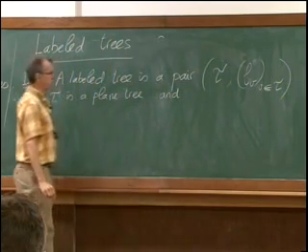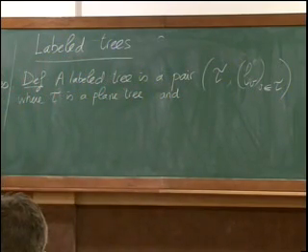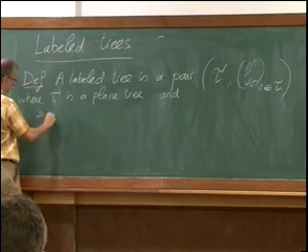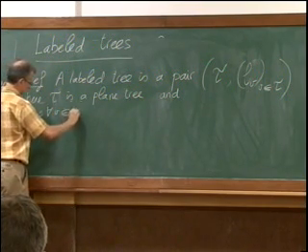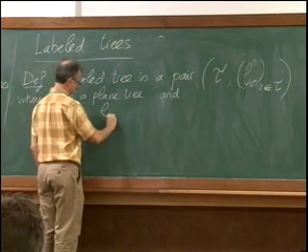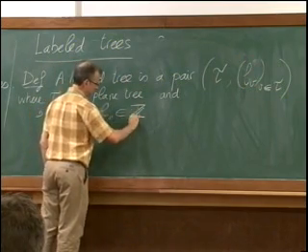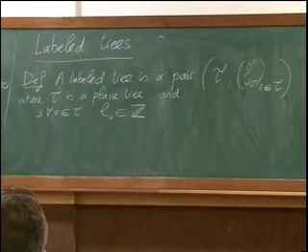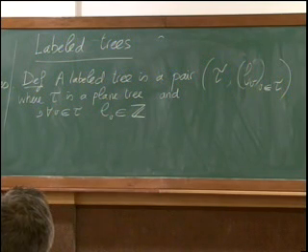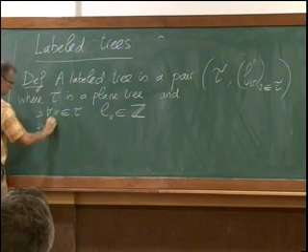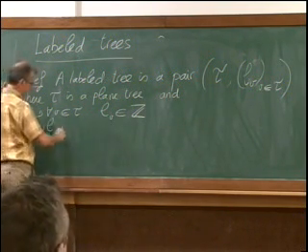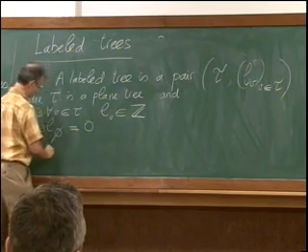What properties do I require? I will require that for any vertex v, the label is an integer, which can be positive or negative. I will always require that the label of the ancestor, the root of the tree, is 0.